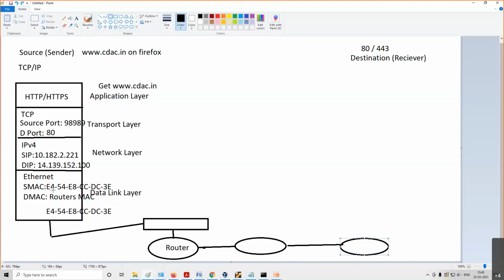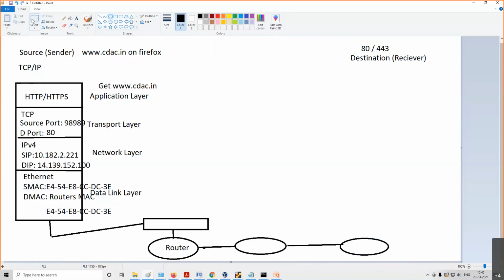So this router again will see who the source MAC is. It will rewrite it. The source MAC will be the MAC address of the router. This full packet, only the Ethernet part, it will rewrite. It will say the source MAC address is the MAC address of this router, and the destination will be the MAC address of the next router. So this packet will be sent on. Again here, the source MAC will be the MAC address of this router and the destination MAC the address of the next router. Here, the packet will be moved on.